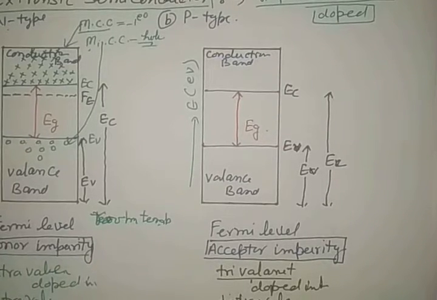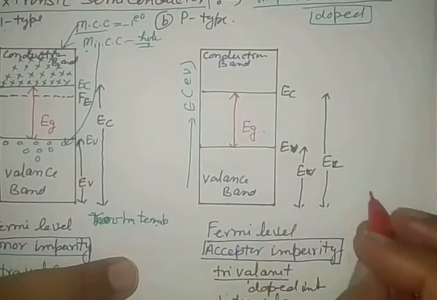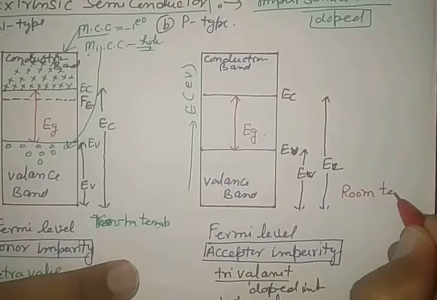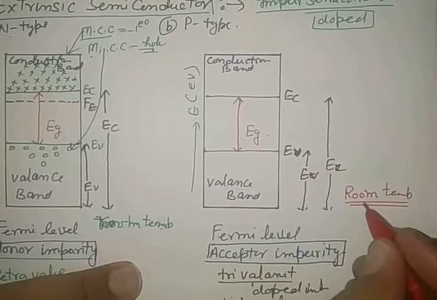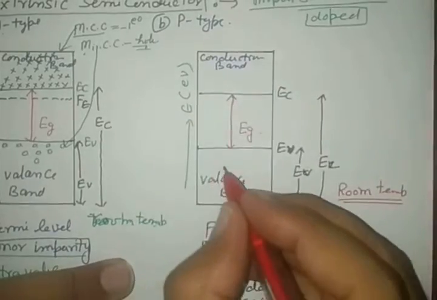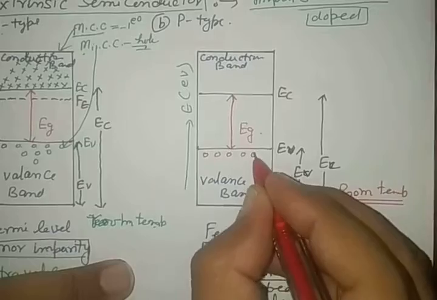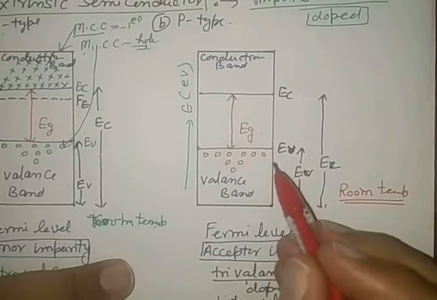So to understand the concept of it, see here carefully how this is. The whole phenomenon we are watching is at room temperature. Clear? At room temperature, a few of the valence electrons shifted from the valence band to the conduction band, creating holes here. Right?